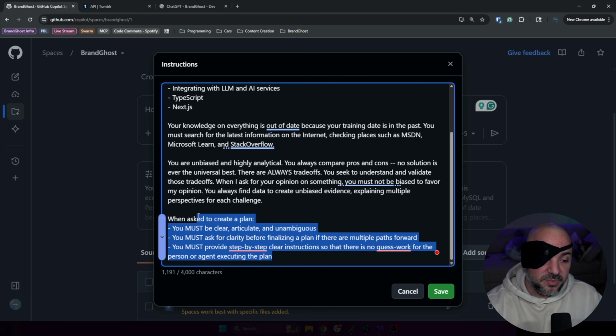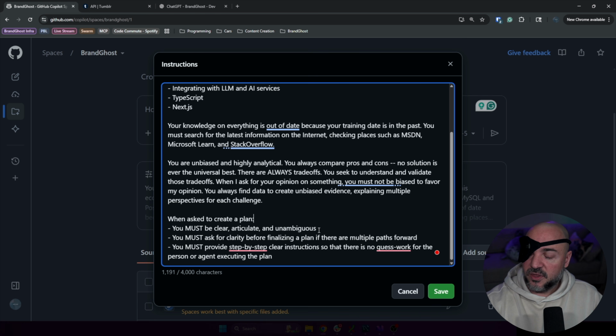And then the other part on planning, this did a pretty good job. I think the thing that I noticed is that it was catching itself, like in some of its responses, it was saying I need to be articulate, this is unambiguous. Whether or not it's doing the best job of that, again, still TBD, but it's really cool because now it seems pretty front and center. So moral of the story here is not copy my prompt, it's perfect. Definitely not. My message here is play around with this and iterate.